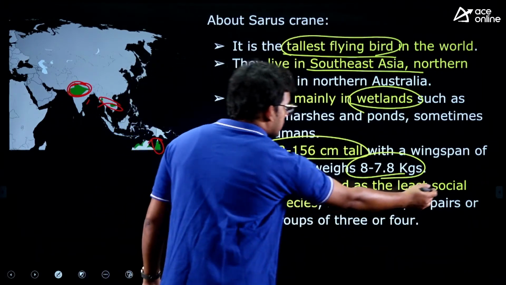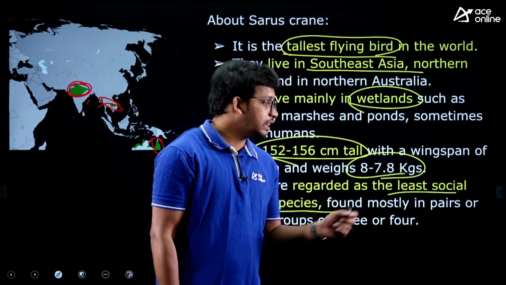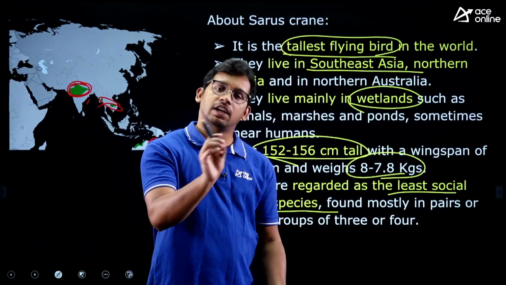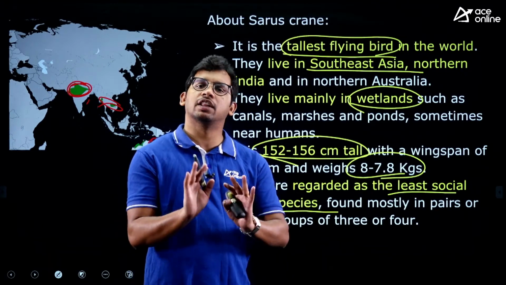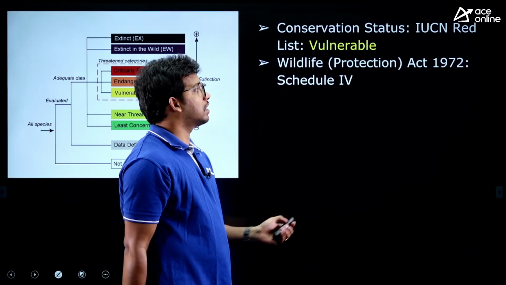And they are regarded as the least social crane species. Among the crane species, these are the least social. That means they don't interact with other species, and within their own species they just make small groups of 3 to 4 cranes and roam. They won't interact much with their species or other species, right?